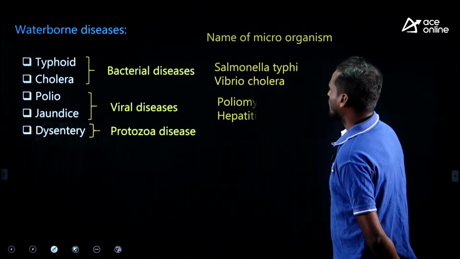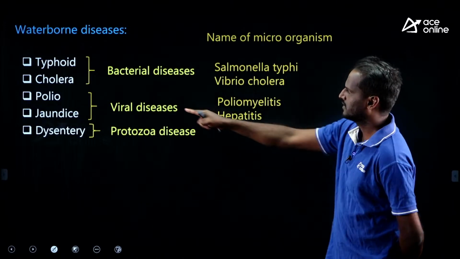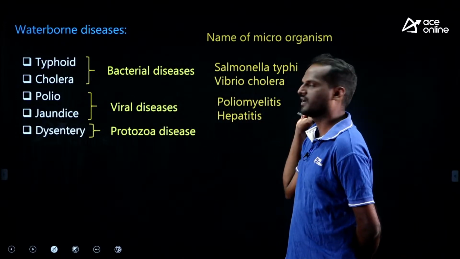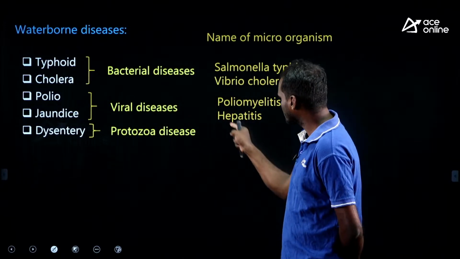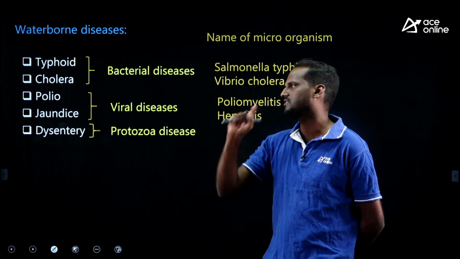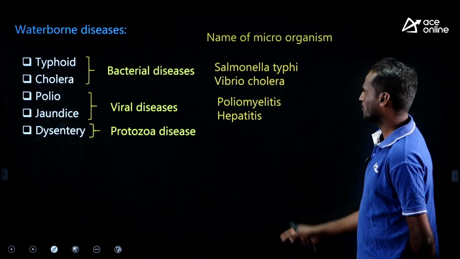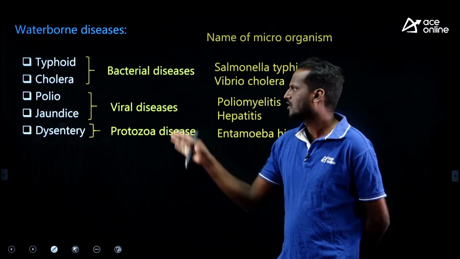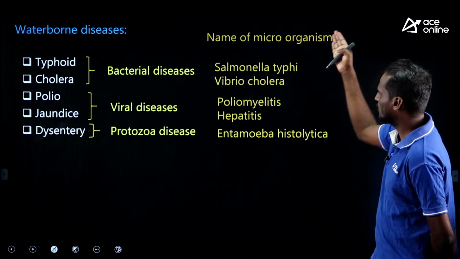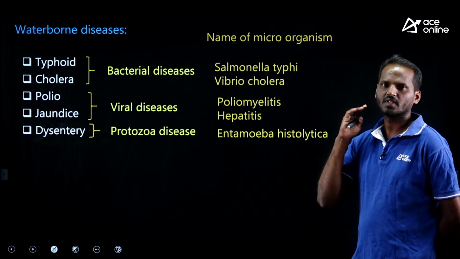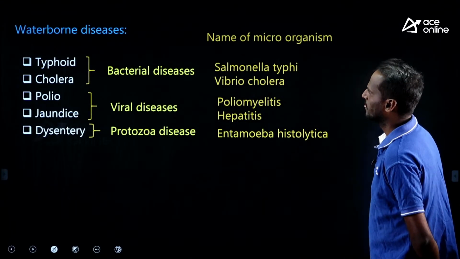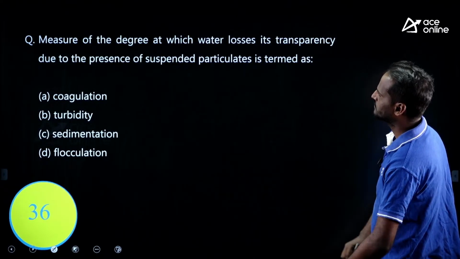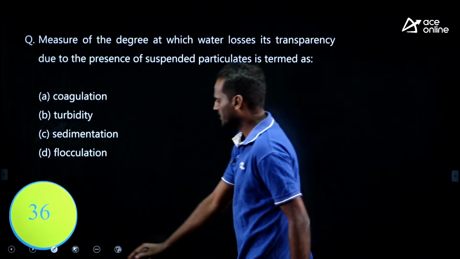Polio is caused by the poliomyelitis virus, and jaundice by the hepatitis virus. What about dysentery? The protozoa is Entamoeba histolytica. Very important waterborne diseases. Try to recall and revise quickly, right? Important things. Okay, next.